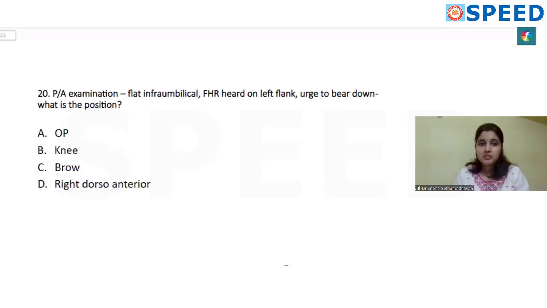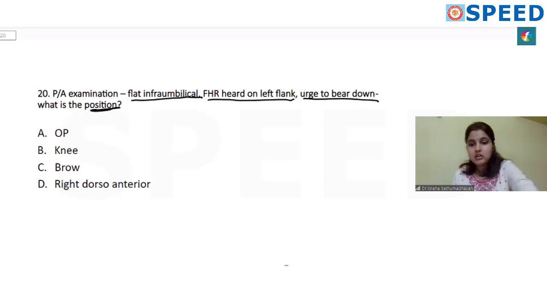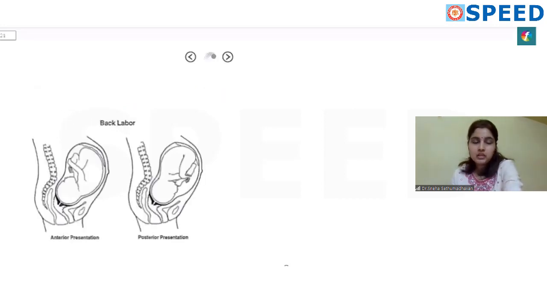Next, on a pregnant patient, while doing her abdominal examination, there is flattening of the infraumbilical portion. The fetal heart rate is heard on the left flank region, and she has urge to bear down, that is premature straining. So what is the position of the fetus? We're quickly going through what occipito-posterior is and where you can hear the different heartbeats for different positions.